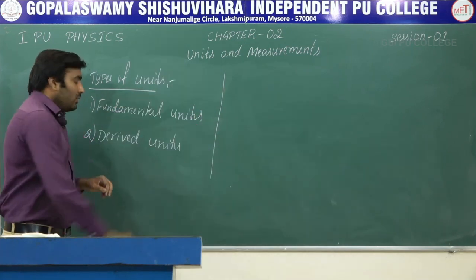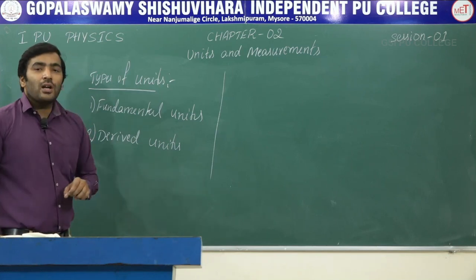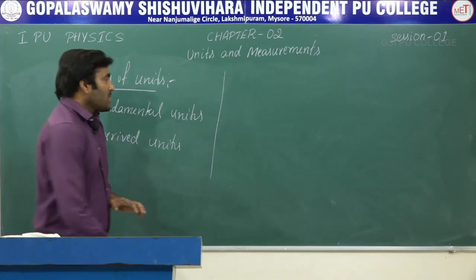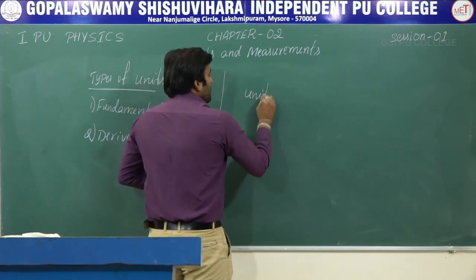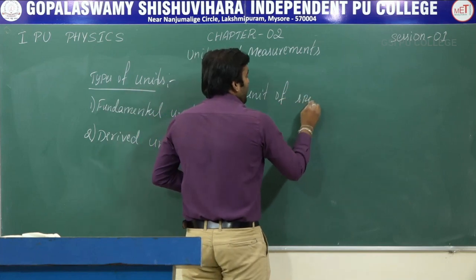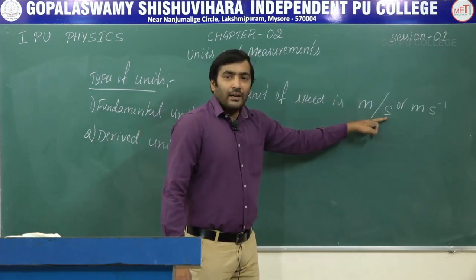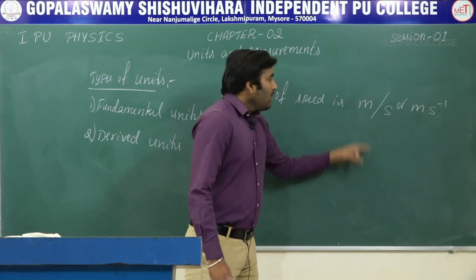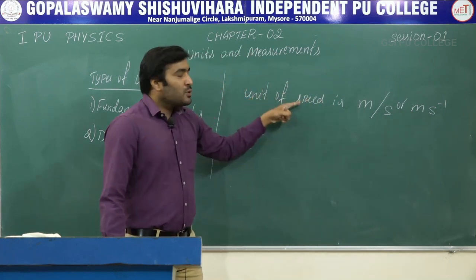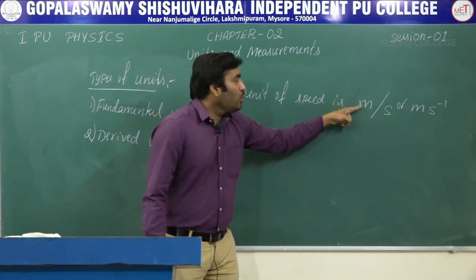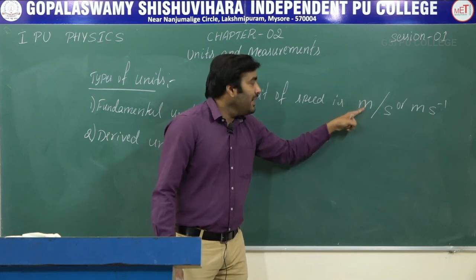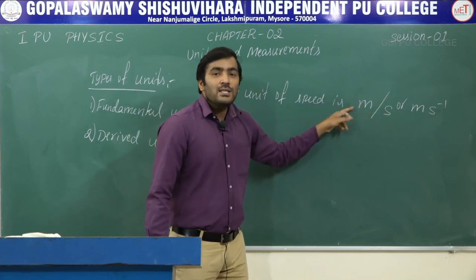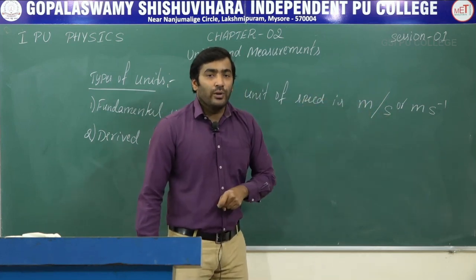Then what are these derived units? Derived units are those which are expressed as a combination of fundamental units. Suppose I write the unit of speed is meter per second. So this meter per second is also expressed as meter second power minus 1. So here the unit of speed is expressed in terms of two fundamental units, because meter and second are fundamental units. That is why this meter per second is a derived unit.